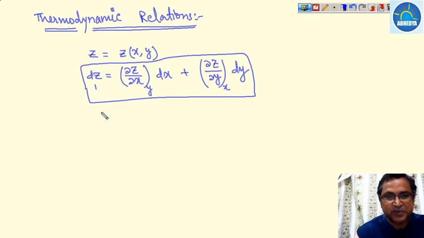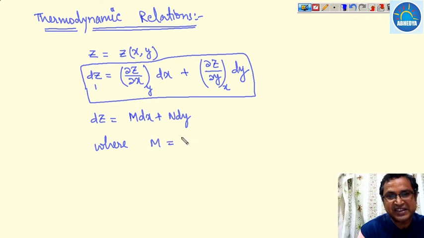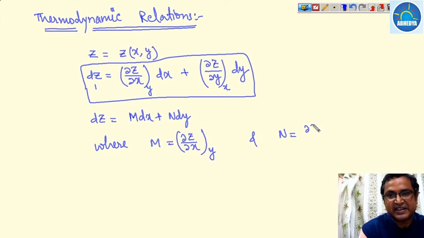Now suppose we write this dz as M dx plus N dy, where M is del z over del x keeping y constant, and N is equal to del z over del y keeping x constant.